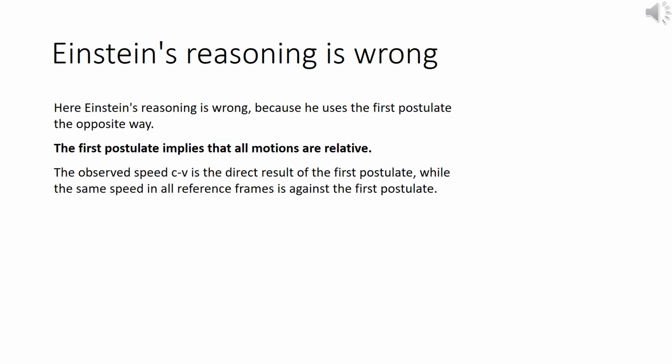Here, Einstein's reasoning is wrong because he uses the first postulate in exactly the opposite way. The first postulate implies that all motions are relative. The observed speed, c minus v, is a direct result of the first postulate, while the same speed in all reference frames is against the first postulate.